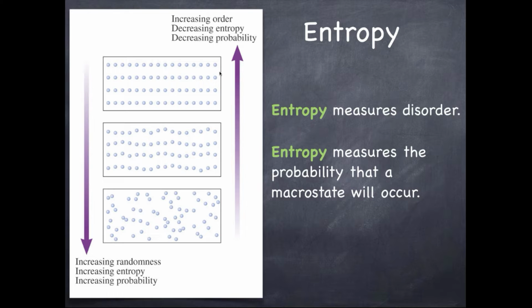So up here, this is increasing order, right? These things are all lined up. That means that's less entropy, and it's less likely that this is going to happen. Down here, this is pretty random. That means there's more entropy, and it's more likely that this is going to happen, okay?